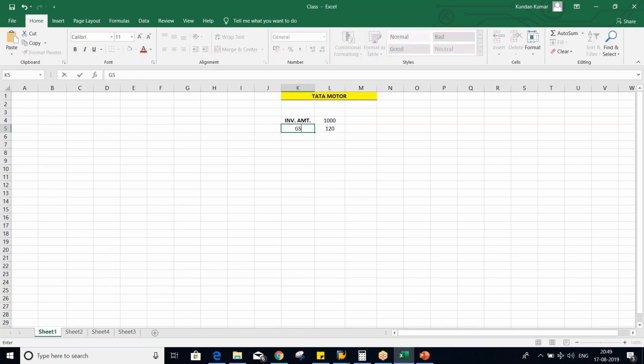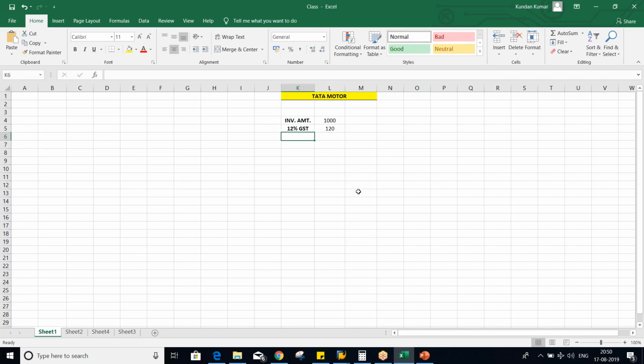This is your input GST. So this invoice we have received: 1,000 is the invoice amount and 12% GST, so a total worth of 1,120 rupees invoice we have received.